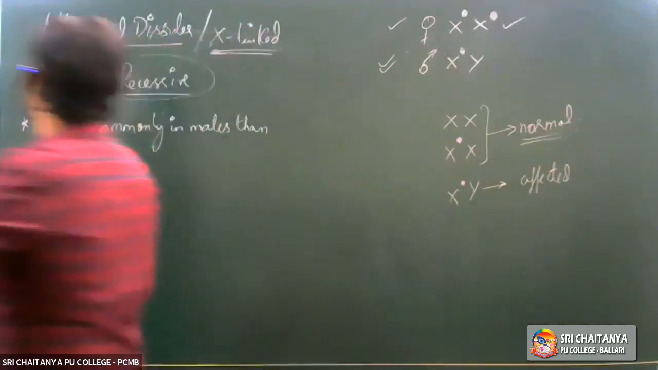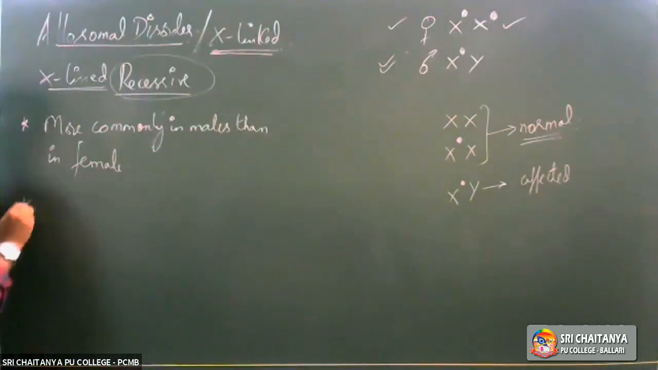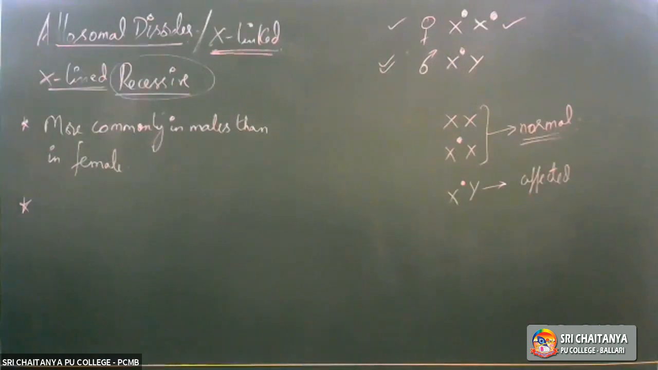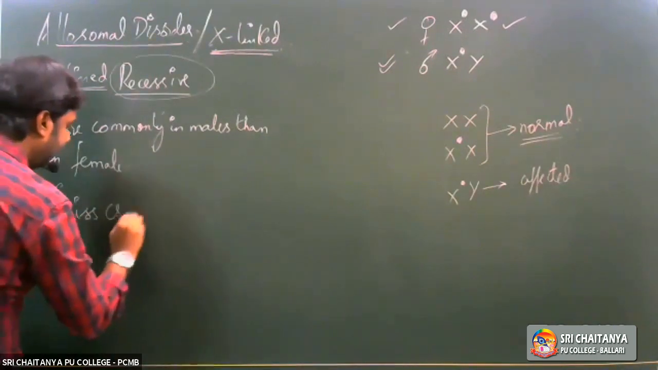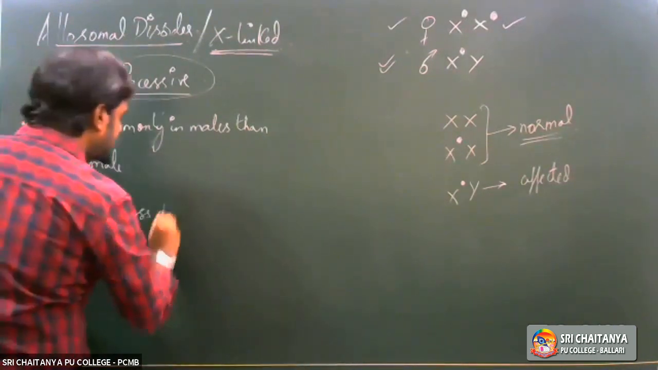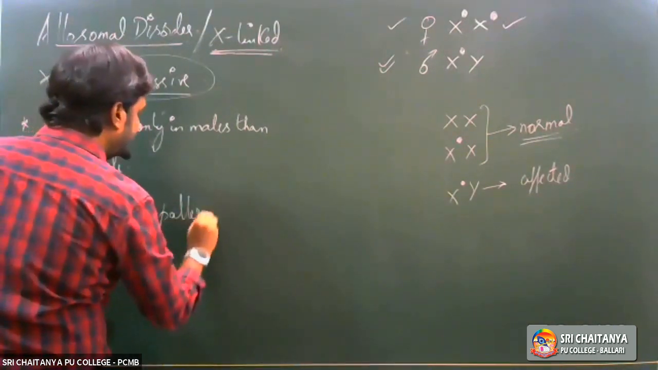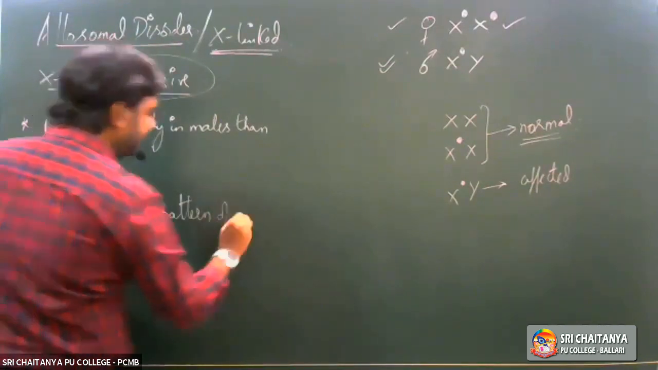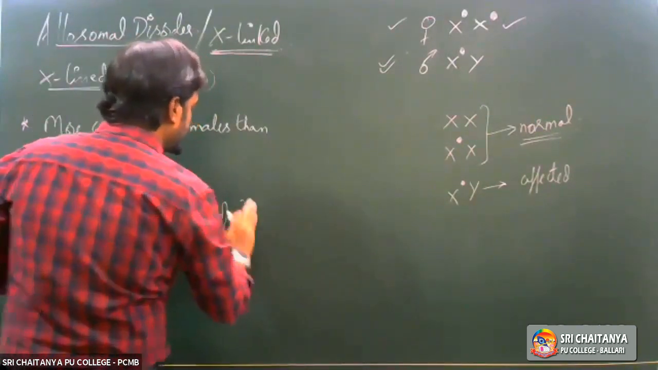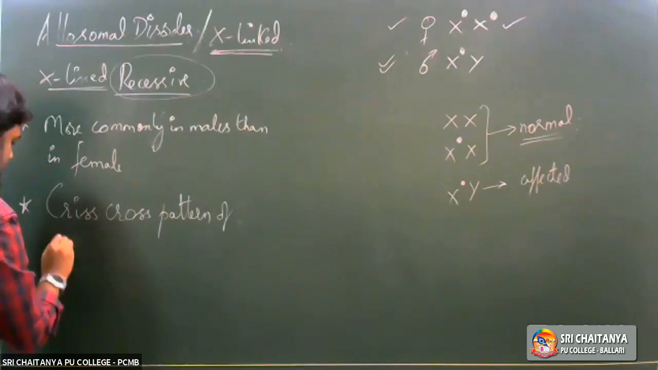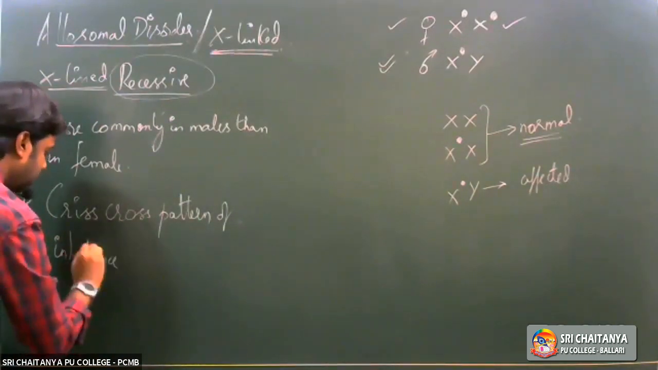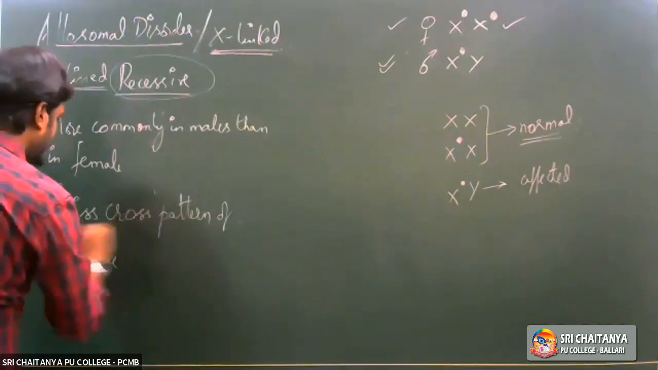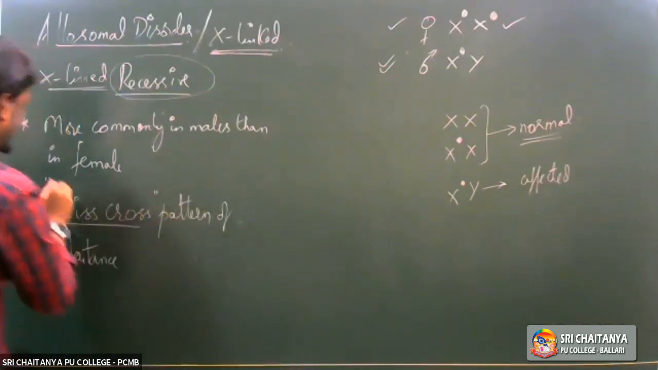The second thing you need to remember here is, whenever we talk about X-linked recessive disorders, they always follow something called the crisscross pattern of inheritance. So what is this crisscross pattern of inheritance?